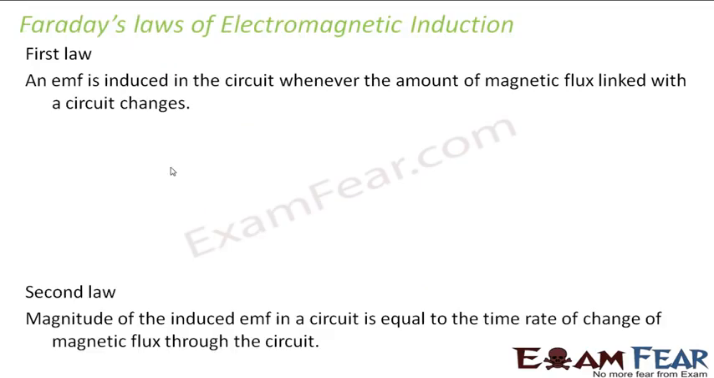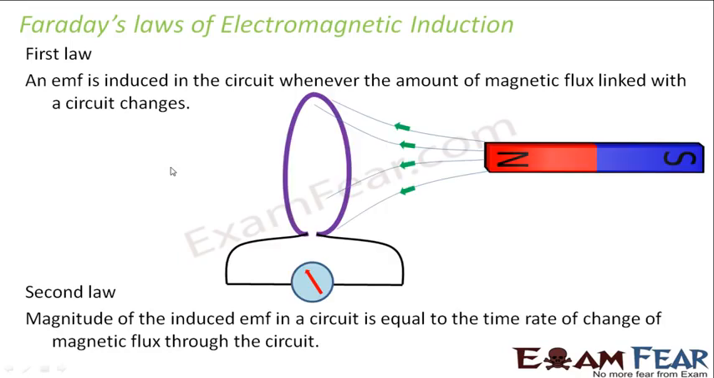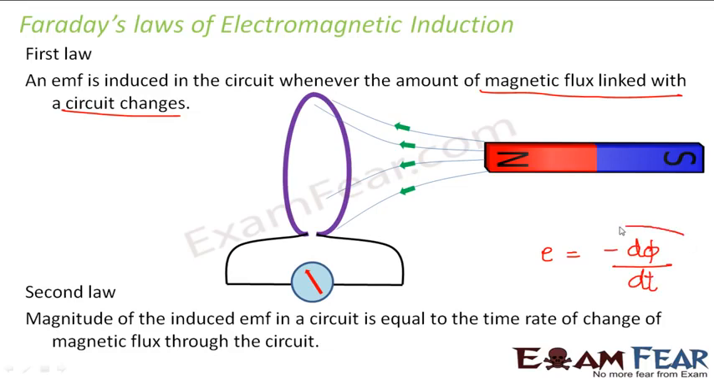So now let's talk about Faraday's law of electromagnetic induction. I'm sure all of you know about these laws. This is just a quick recap. The first law and the second law together tell us that in any circuit, an EMF is induced only when the magnetic flux associated with that circuit changes. So basically the induced EMF is equal to the change in magnetic flux.